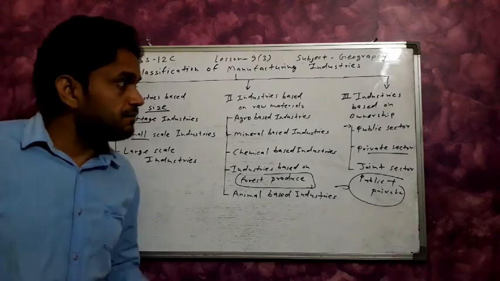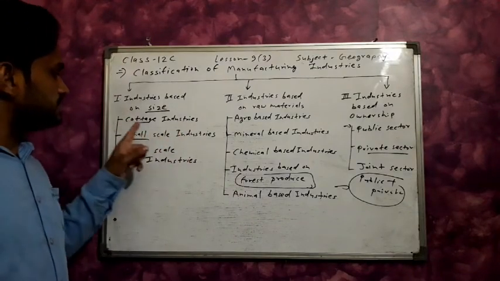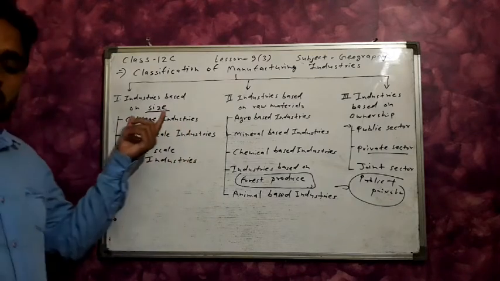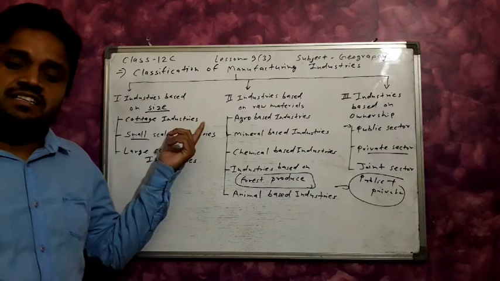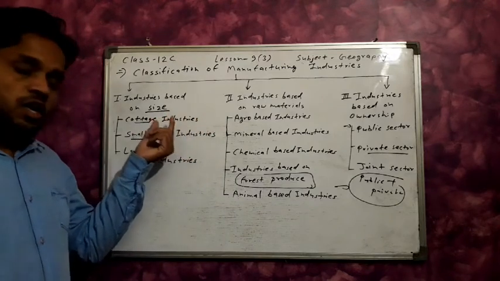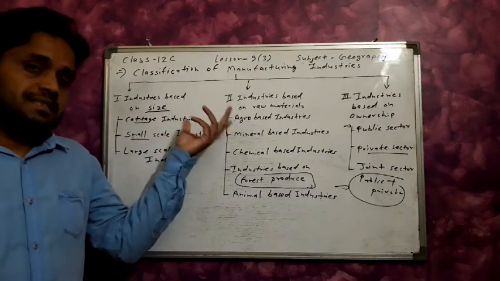Now the examples of all these types of industries. Industries based on size. First, the cottage industry: shoe industries, many types of small tools, utensils, furniture, paper, small level clothes, and basket making are included in the cottage industry.